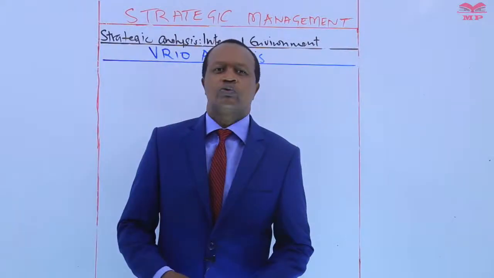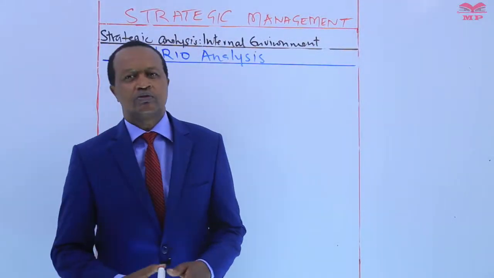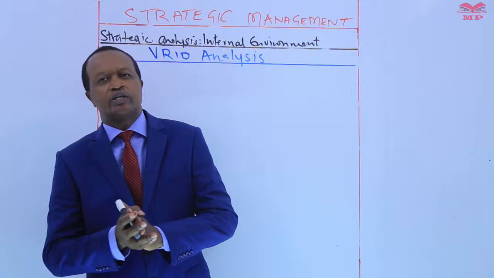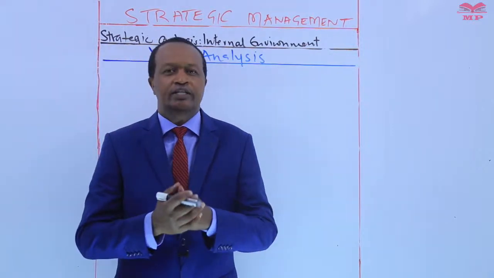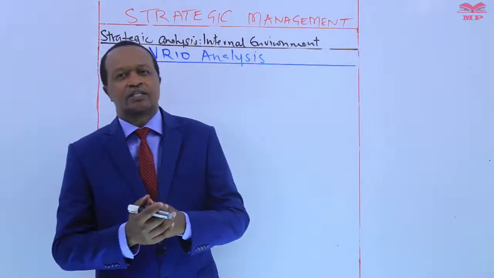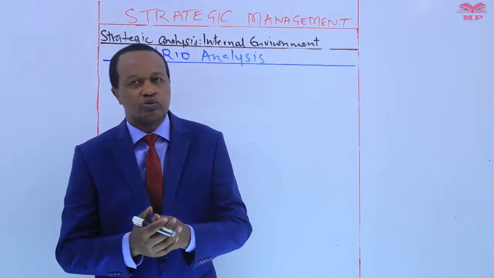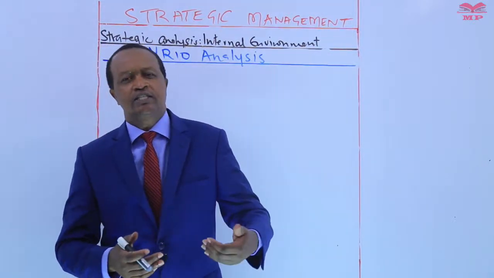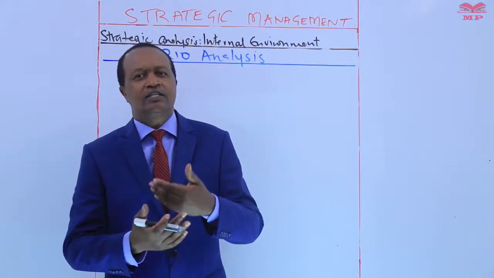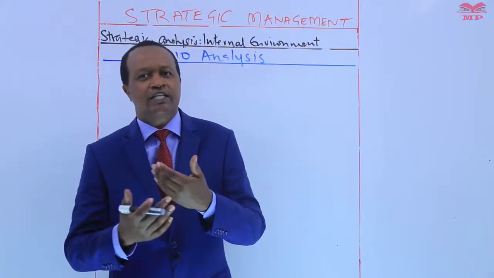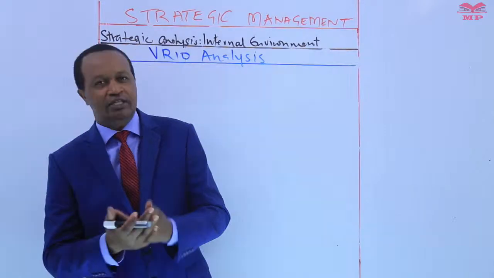Hello and welcome back to the lesson. In today's lesson, we're going to study the VRIO framework criteria. That is a strategic analytical tool designed to help organizations assess the competitive potential of their internal resources and capabilities.